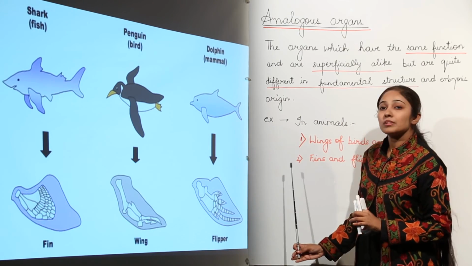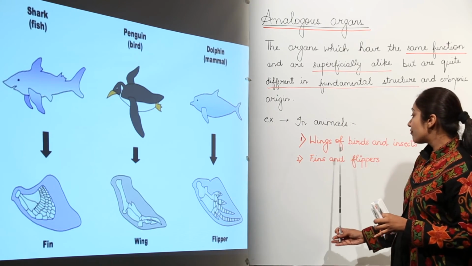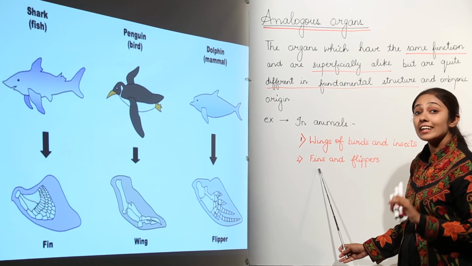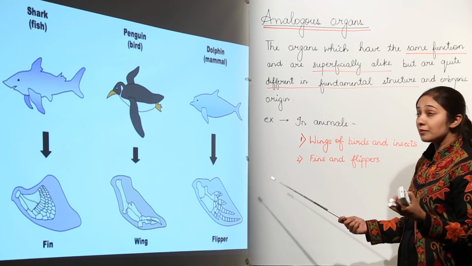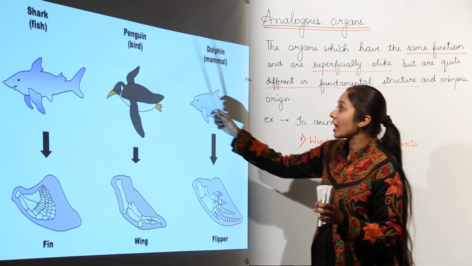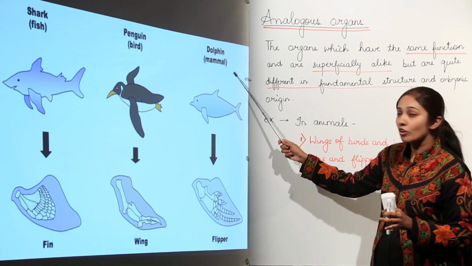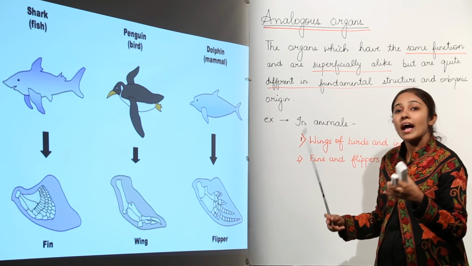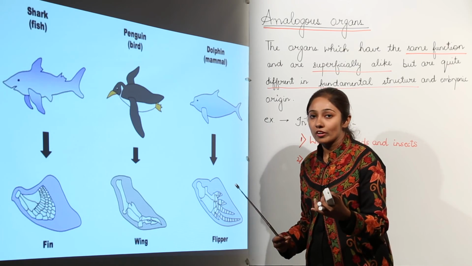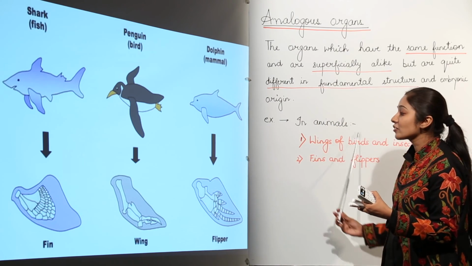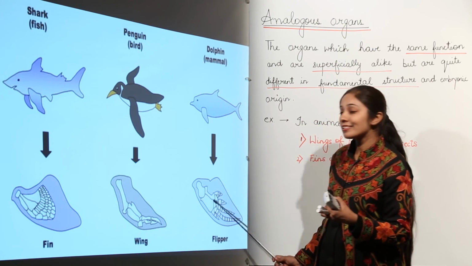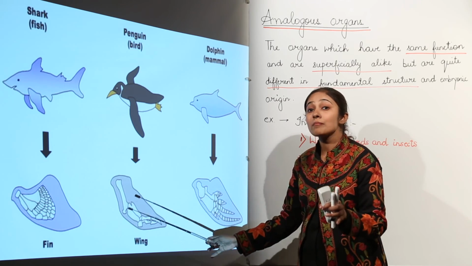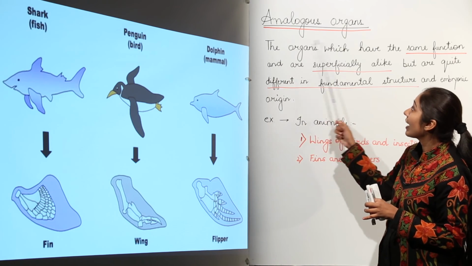So the second example, in case of animals, we have fins and flippers. Which animals? We have discussed examples: shark, penguin and dolphin. So the fins and flippers show analogy. They are analogous organs. Why? Because the basic structure in case of fins and flippers is entirely different, but the function they perform is the same. So that is why these are analogous organs.